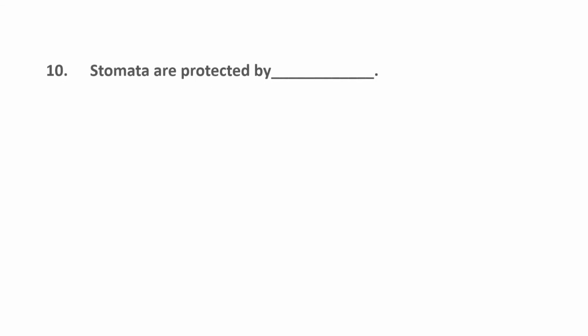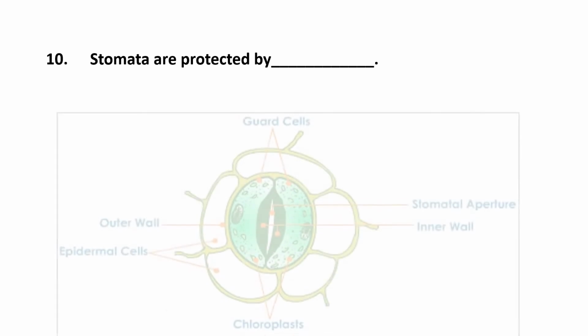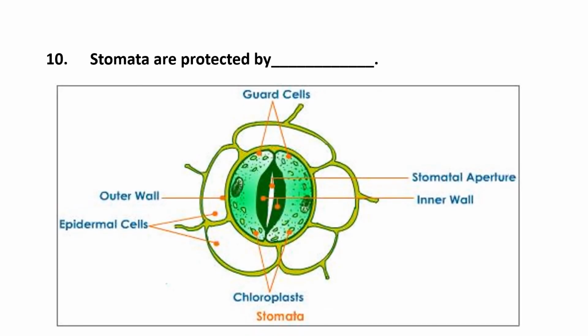Okay. The last fill up: stomata are protected by dash. Just now we discussed stomata, that stomata are the small openings which are responsible for the gaseous exchange during the process of photosynthesis, right, dear students? So now here we are talking about what the stomata are protected by. This is the structure of the stomata, with a stomatal pore through which gaseous exchange occurs.